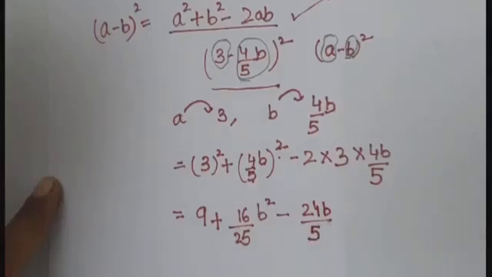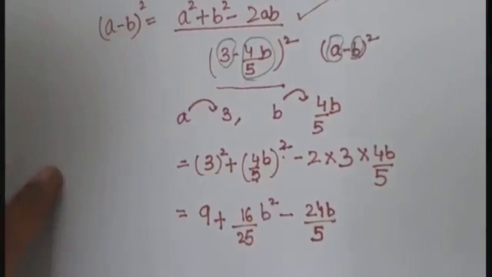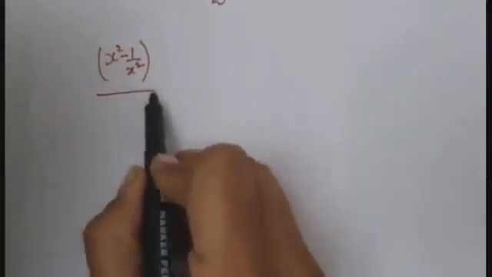Now this is our final answer because we cannot expand, we cannot solve this further. Clear, students? Now the next question is, we have to find the square of this bracket.